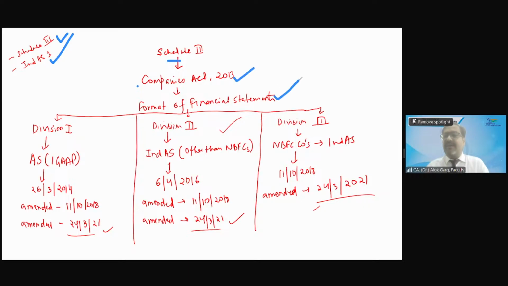It prescribes the format of financial statement, right? And we have Division 1 to Schedule 3. Division 1 to Schedule 3 is applicable for the companies which are preparing their financial statement as per accounting standard. Which companies, can anyone tell me? In India, which companies are preparing their financial statement as per accounting standard?